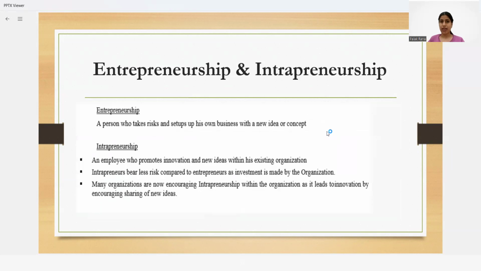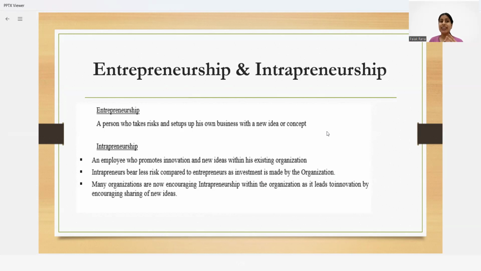So next is another term which is known as entrepreneurship. Guys, you must be watching Shark Tank India. This is one of my favorite shows, and I wish I will be an entrepreneur very soon. The person who is taking the risk and setting up his own business with a new idea, a new concept, is known as an entrepreneur. It's kind of risky, but again, whenever we have risk, we have more rewards. These types of persons take the first mover advantage to invest money, time and energy in something new and attractive, and that's why they have to take risk and they will get more return.